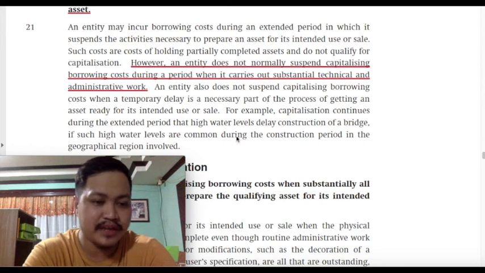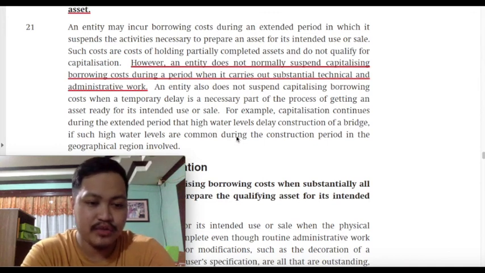Even though it's a qualifying asset, if the asset is to be measured at fair value, PAS 23 will not be applied. The other exclusion would be with regard to inventories that are produced or manufactured in large quantities and on a repetitive basis. But if you'll be asked, can an inventory be a qualifying asset? The answer is yes. Can an inventory result in capitalization of borrowing costs?